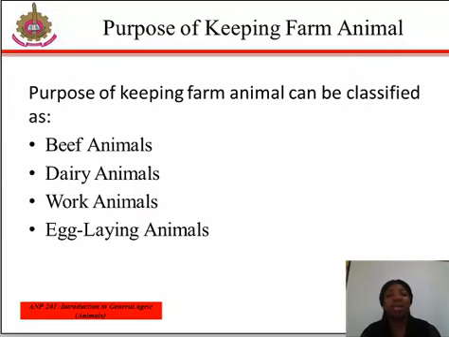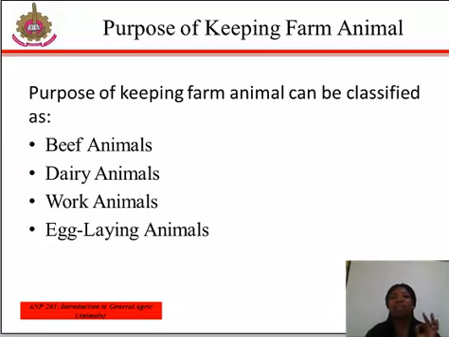Purpose of keeping farm animals. Based on the purpose of keeping them, farm animals can be classified into the following: beef animals, dairy animals, work animals, and egg-laying animals. Beef animals are farm animals that are kept primarily for the production of meat. Examples of these are beef cattle, goat meat, sheep meat, broiler meat, and turkey meat.